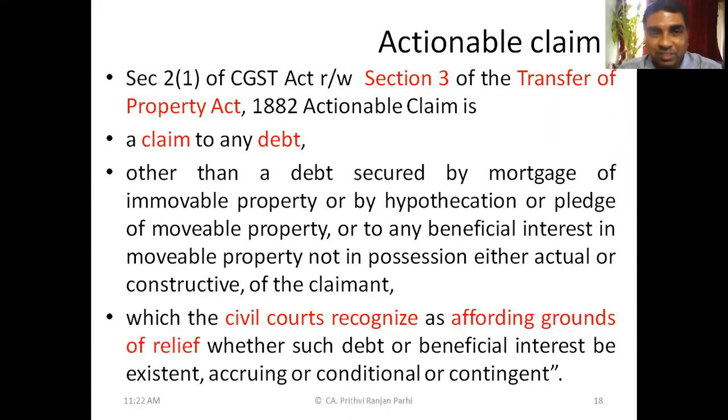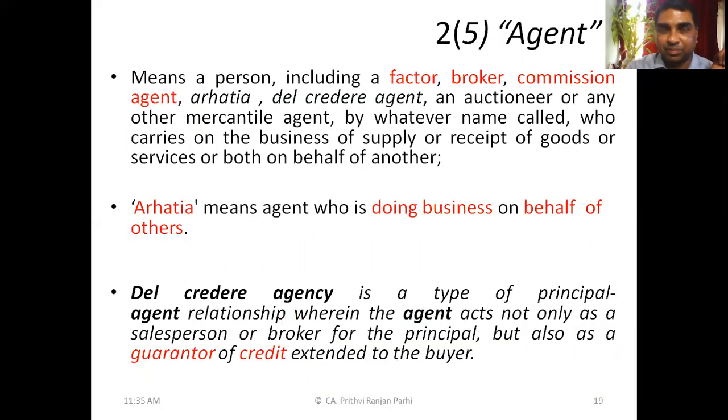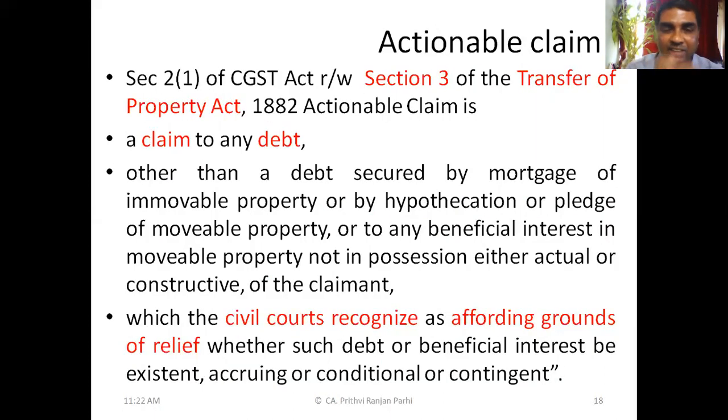A little complex definition. So simply, we have to understand it can be a debt or claim, but it cannot be a mortgage debt or a secured debt. And this debt and claim is recognized by civil code for certain actions. Then only it will be called actionable. Civil code can take certain actions against those claims and debts. That is how we will understand this definition. Okay, is it clear? Should I move?